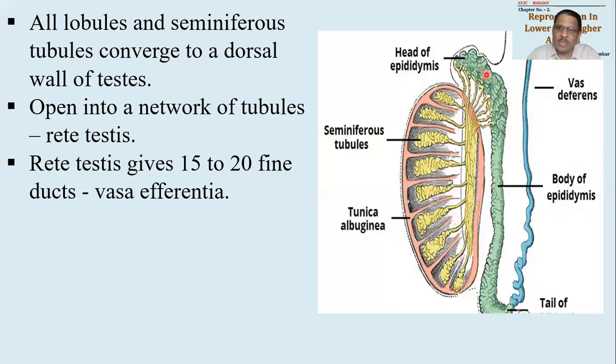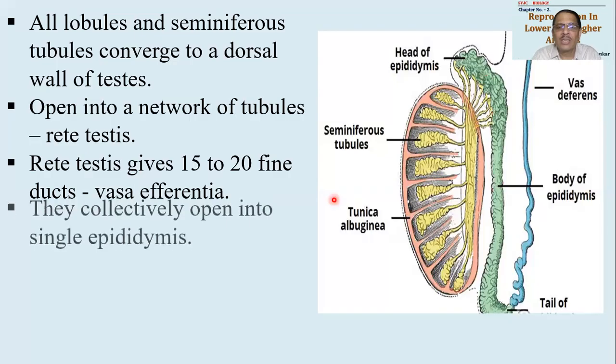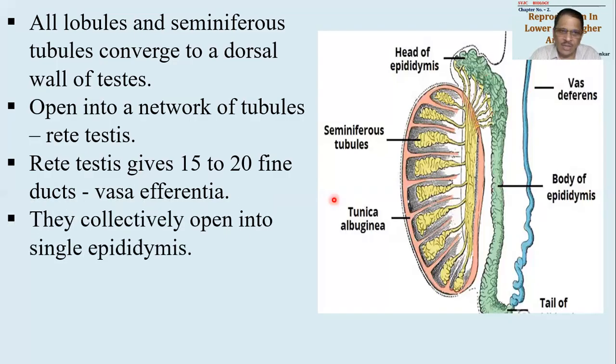Okay, so vasa efferentia are present before epididymis, and vas deferens is present after epididymis. So these fine tubules are important. इसको क्या कहा जाएगा, vasa efferentia.